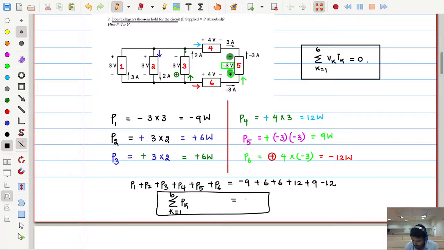So this is not equal to 0. How much is this? 12. So if it is 12, what will we say? This circuit does not hold Tellegen's theorem.